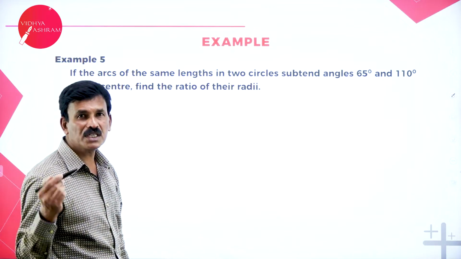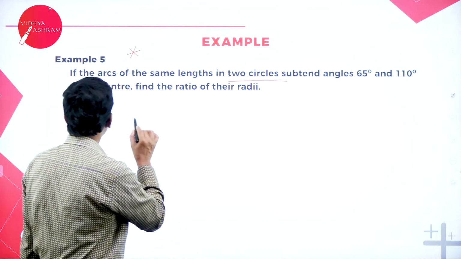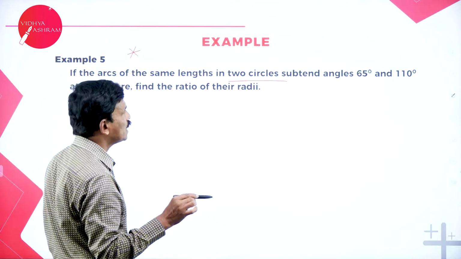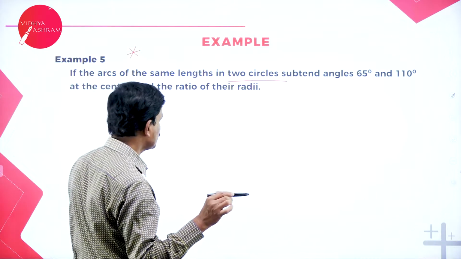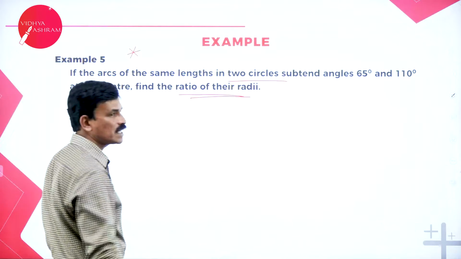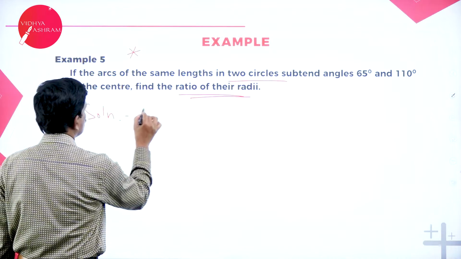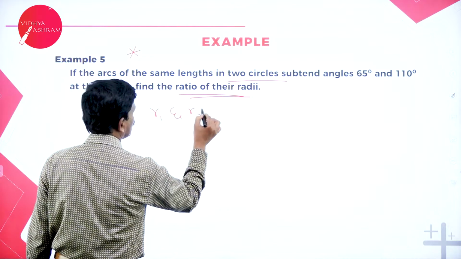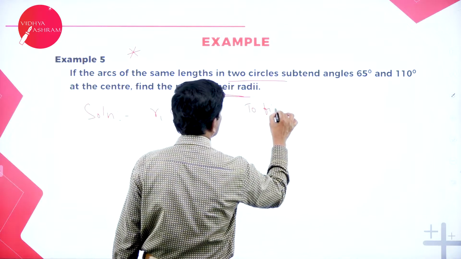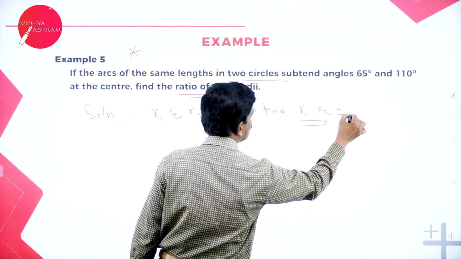Now, let us come to the next problem. This is also an important problem. If the arc of the same length in two circles subtends angles 65 degrees and 110 degrees at the center, find the ratio of their radii. Now, what is required to find here is, suppose R1 and R2 are the radii, then it is required to find the ratio R1 is to R2. This is to be determined.